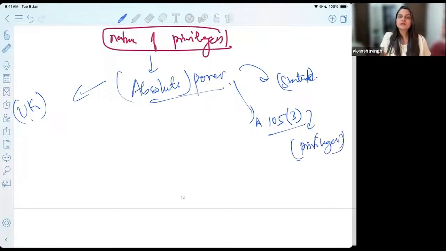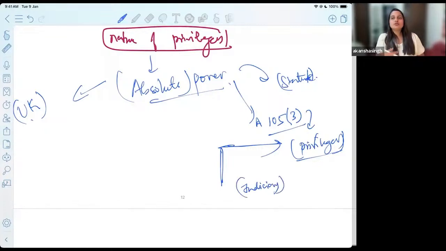But is this an absolute power? No. This power will be regulated and reviewed by the judiciary, which holds the power of judicial review of the same. This is not so in the UK, from where we took the concept or idea of immunity.